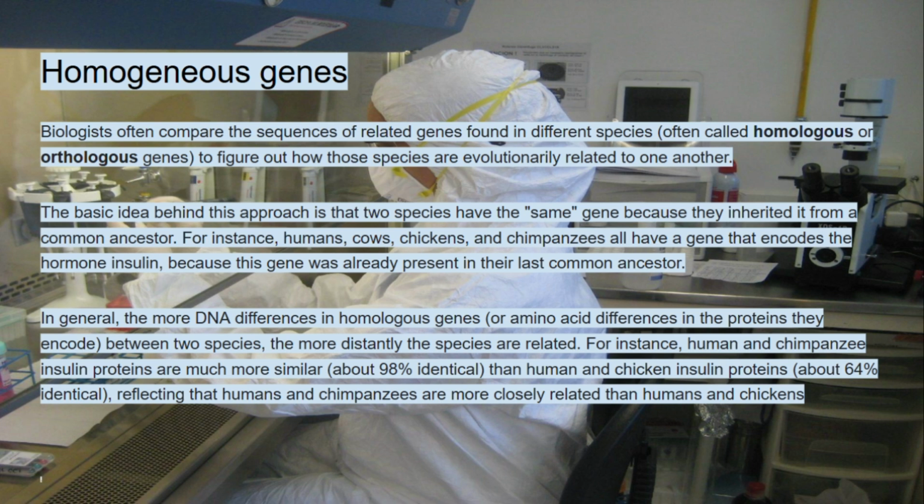In general, the more DNA differences in homologous genes or amino acid differences in the proteins they encode between two species, the more distantly the species are related. For instance, human and chimpanzee insulin proteins are much more similar, about 98% identical, than human and chicken insulin proteins, about 64% identical, reflecting that humans and chimpanzees are more closely related than humans and chickens.